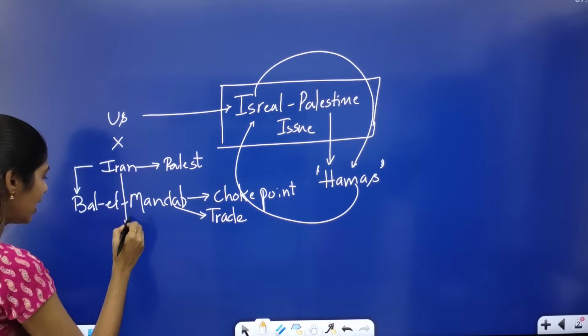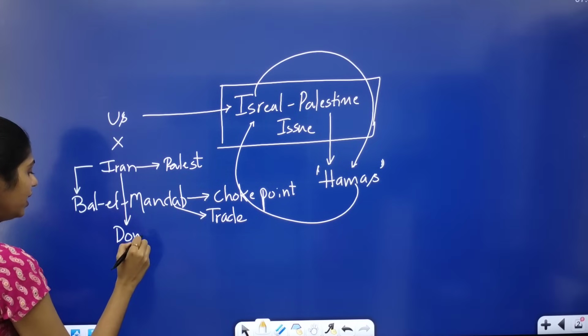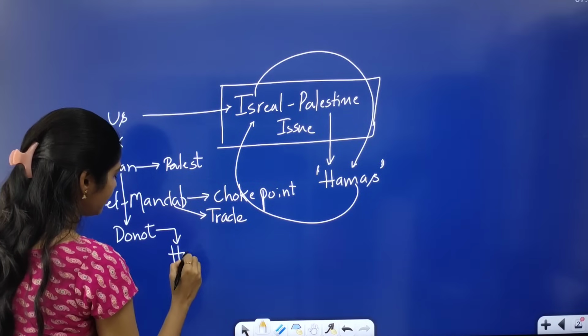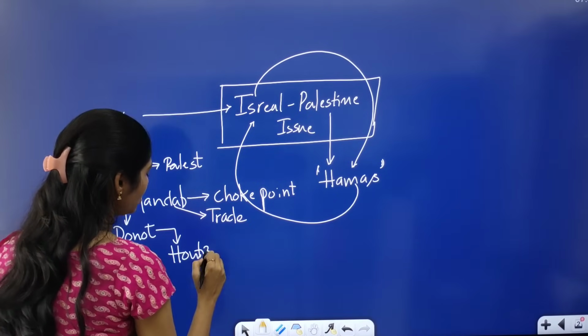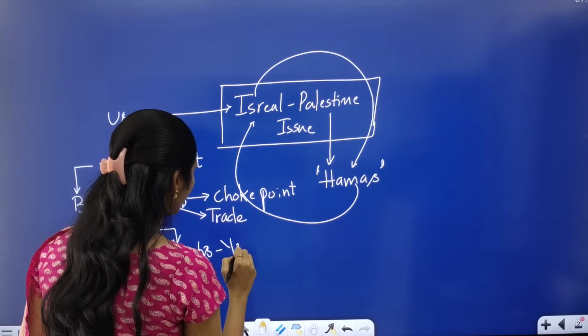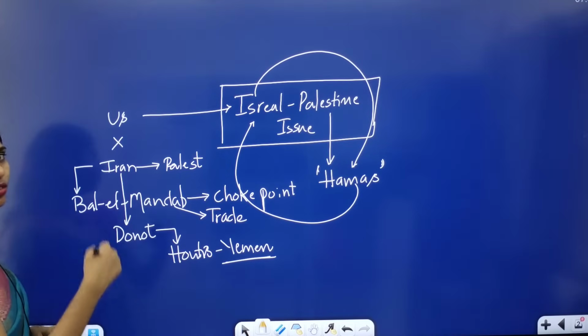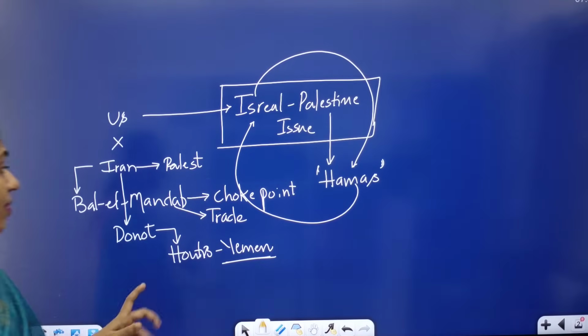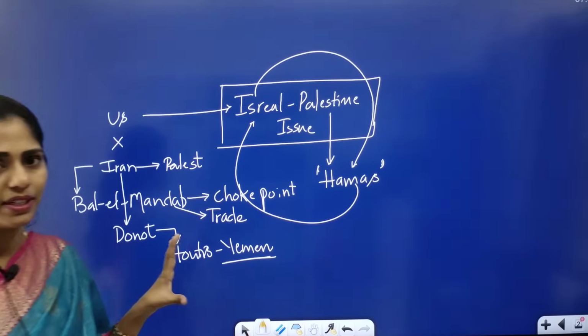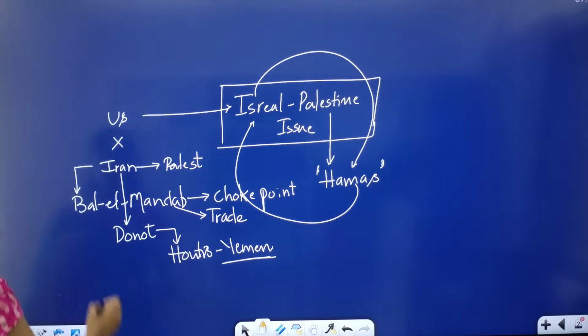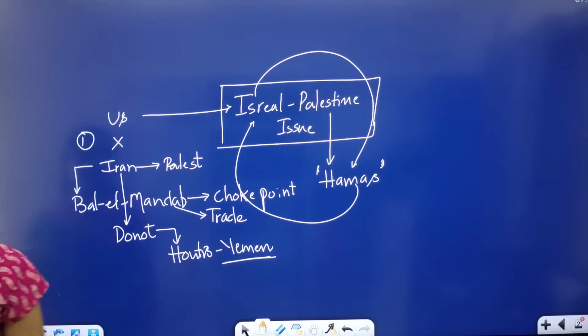The issue here is that Iran does not have any boundary there, but it is using the Houthis. The Houthis are a militant group operating in Yemen, and Yemen shares a boundary with this region of the Red Sea, etc. From that point of view, Iran made a statement that we are going to control the Bab el-Mandab. So this is the first dimension, yes or no?